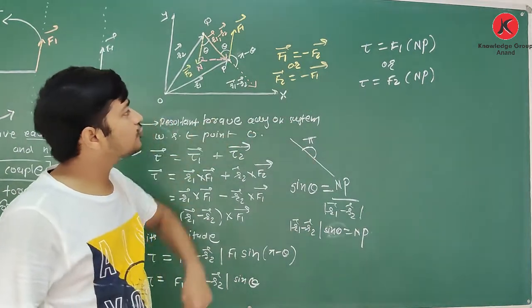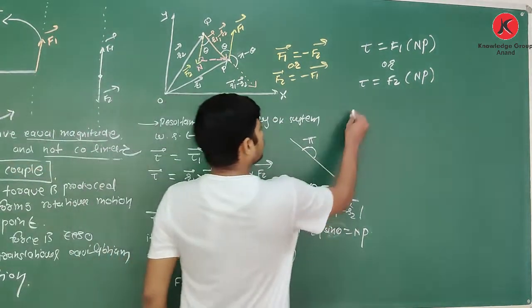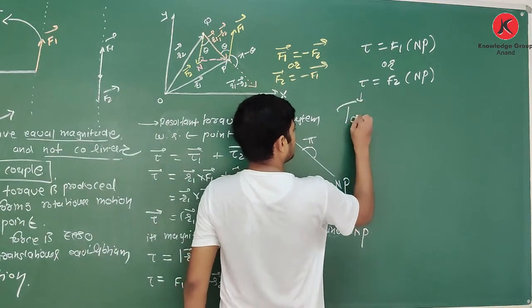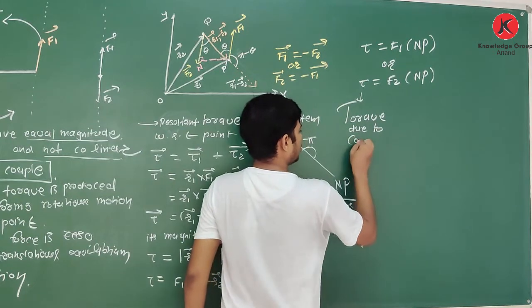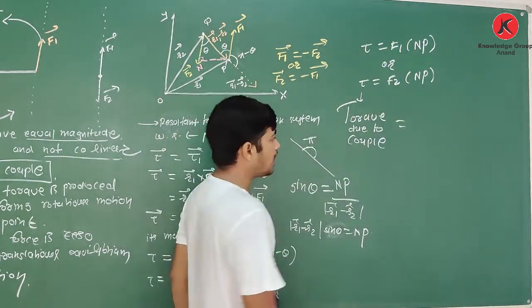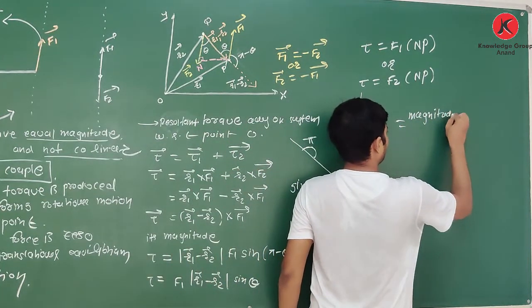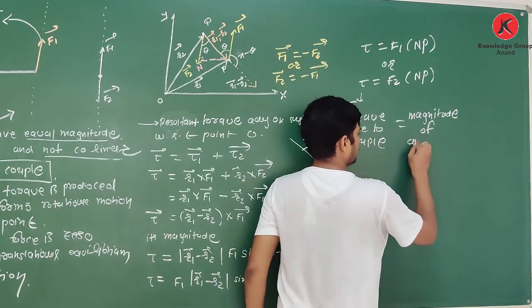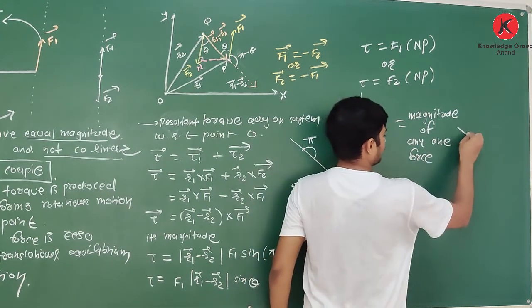So now from this we have to write what the torque due to couple is. Torque due to couple is equal to F1 or F2, meaning the magnitude of any one force, into NP.